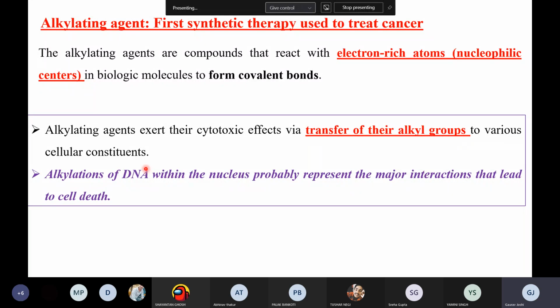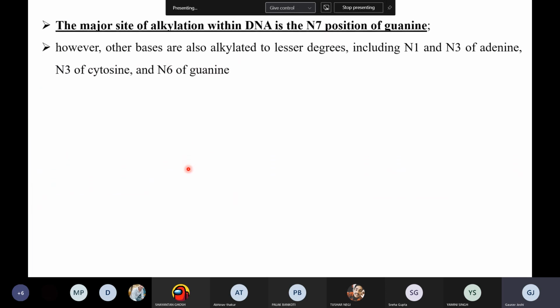When we look at the heteroatom present in those purines and pyrimidines, that is nitrogen. Nitrogen itself is the nucleophilic center, because it has a lone pair of electrons. So now what will happen? These alkylating agents will be targeting those nitrogenous bases, that nitrogen atom, the nucleophilic center, to bind with them and form a covalent bond, and to disrupt either the replication or the transcription. I'll show you this with the figure.